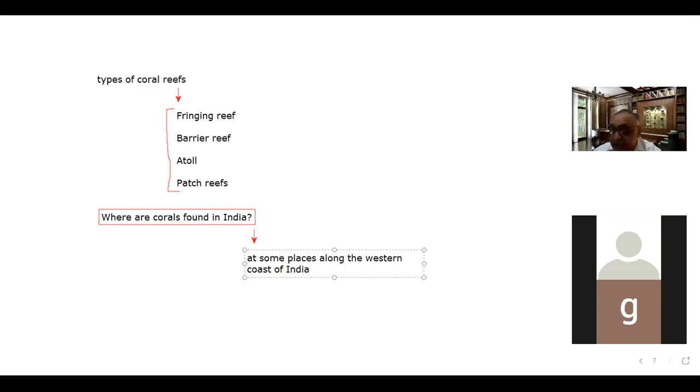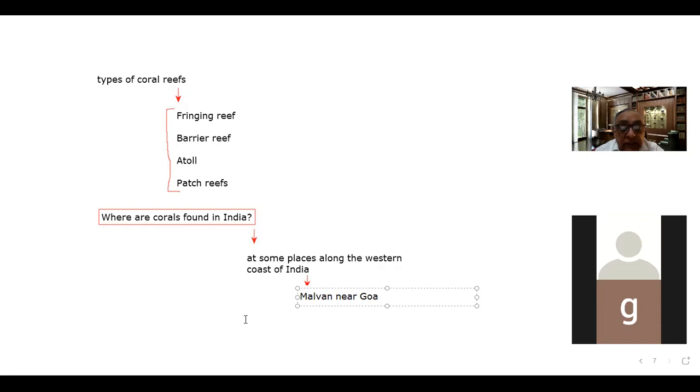So the place is mainly where the density of the reefs is found, quite a good density, though it is not that much, but still significant. That is an area called the Malvan area. Malvan, this is near Goa. ये गोवा के पास है, Malvan area. One place is that.